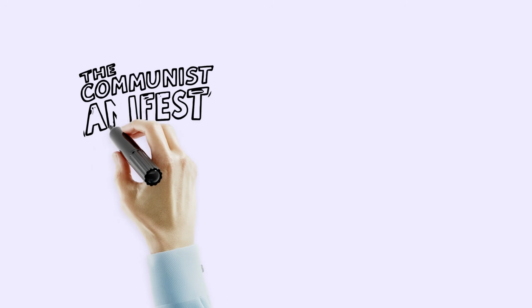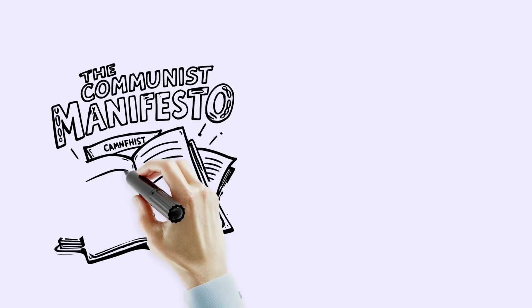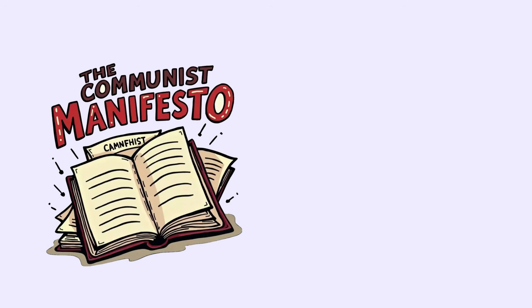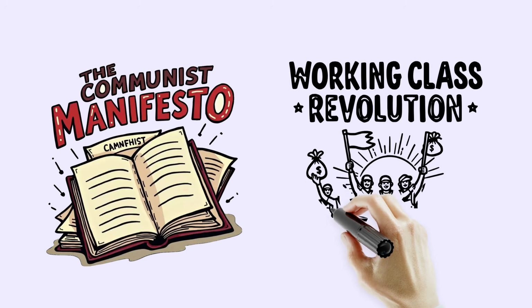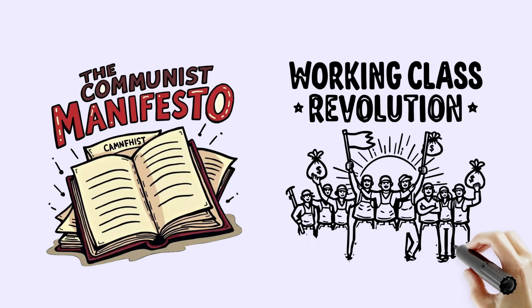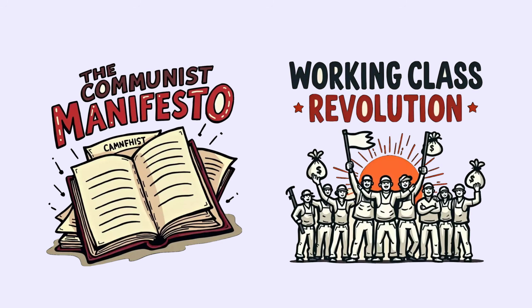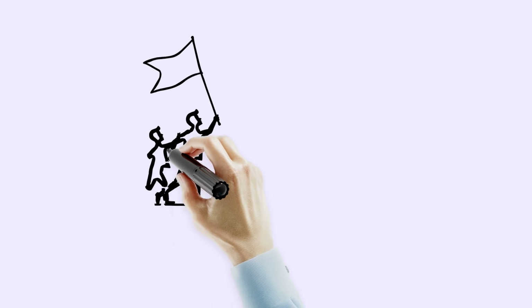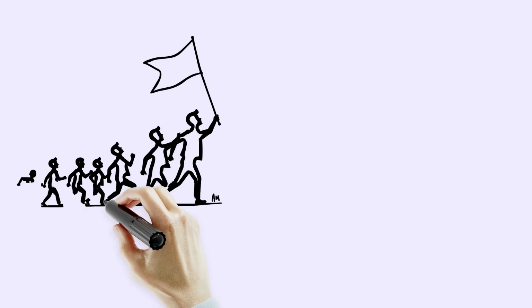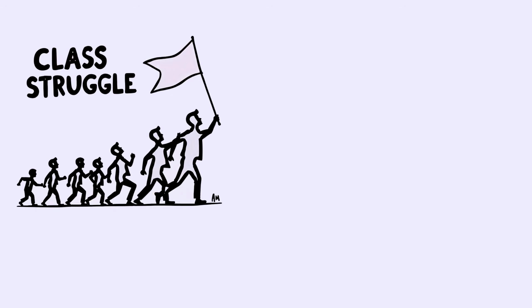In 1848, Marx and Engels wrote a famous pamphlet called the Communist Manifesto for a group called the Communist League. This document laid out their ideas for a new kind of society where the working class would rise up, take control from the rich, and create a world without big class differences. They argued that all of history was really a story of class struggles, rich versus poor, and that the next step would be a revolution to achieve equality and shared ownership.